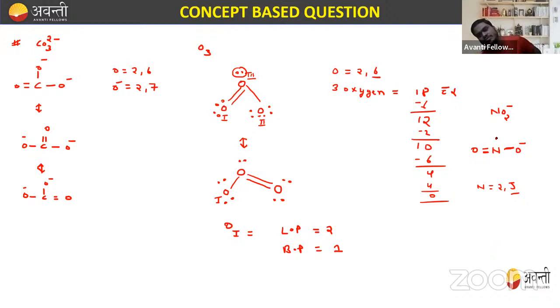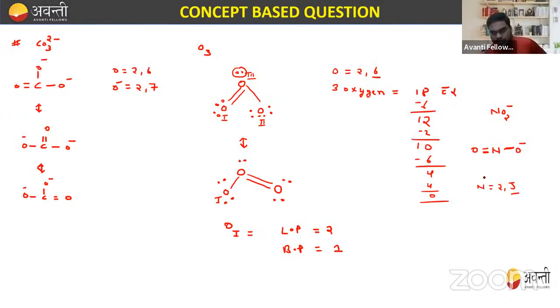So how many lone pairs are formed? One lone pair is also formed here, right? So for nitrogen, this is 2, 4, 6, 8 electrons, a completed octet, and for oxygen also the octet is being completed, right? So this is how you can draw the diagram of NO2 negative.